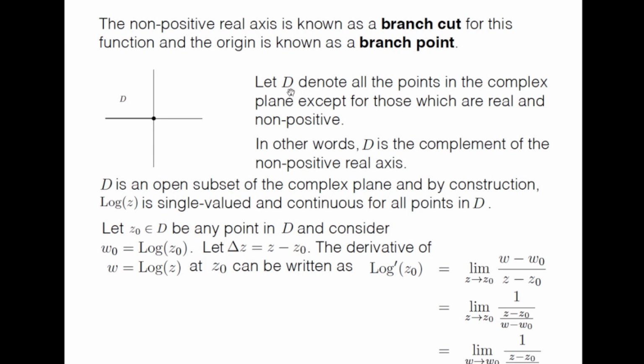Now, once you know that, let us denote by D all the points in the complex plane except for those which are real and non-positive. So you consider all the points in the complex plane except for the branch point and the entire branch cut. In other words, D is essentially the complement of the non-positive real axis.